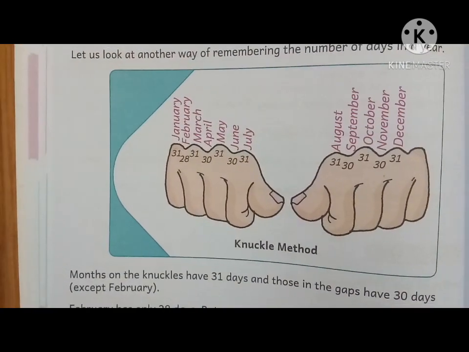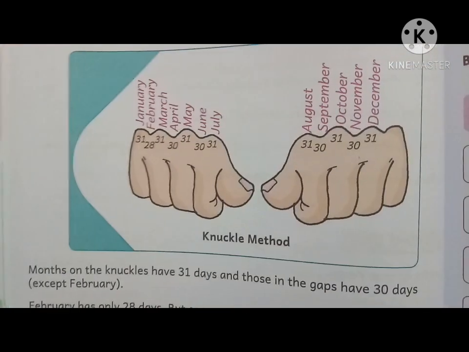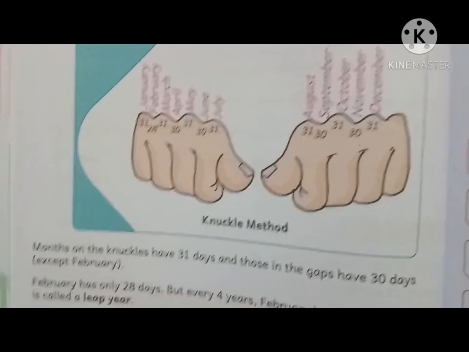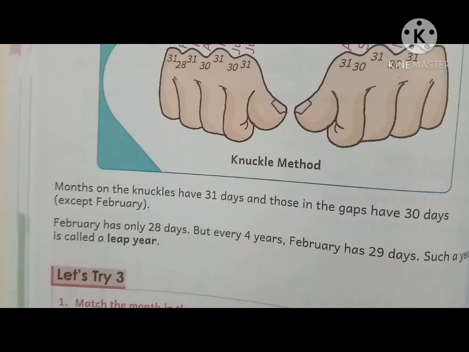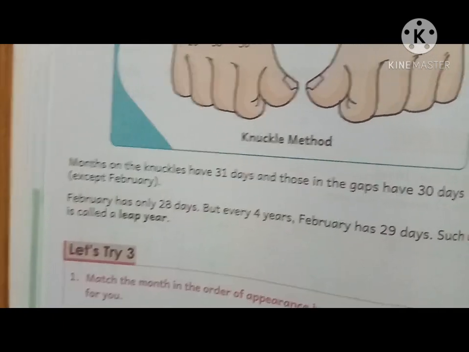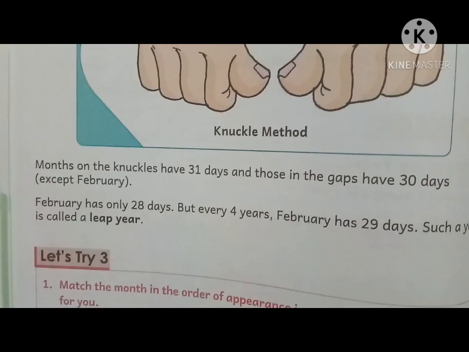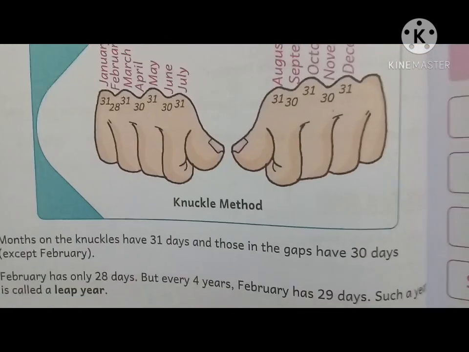February has only 28 days, but every 4 years February has 29 days. Such a year is called a leap year. In leap years we have 29 days. After every 4 years we have a leap year of 29 days, and otherwise February is of 28 days.